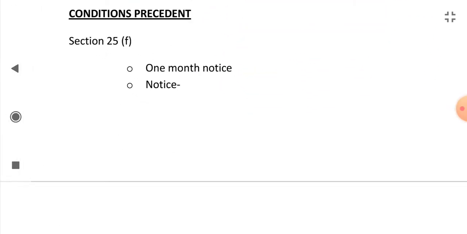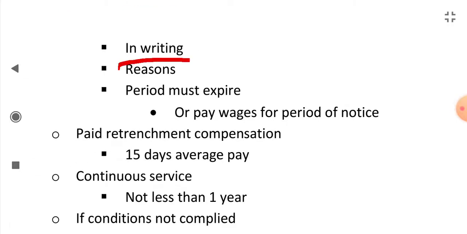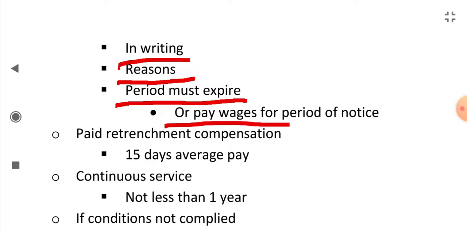Now see, conditions precedent means the conditions which should be satisfied first before retrenchment. These are given in Section 25F. There should be one month's prior notice. The notice should be in writing, not oral, and the reason should be mentioned in the notice. Retrenchment can be done after the notice period expires, or on paying wages for the period of notice. If termination is before the notice period expires, the employer has to pay the wages of the notice period.